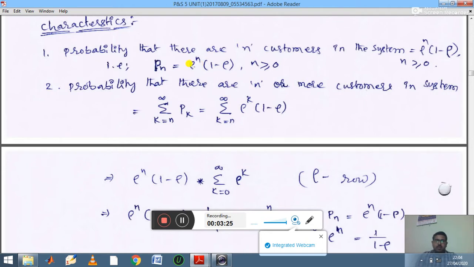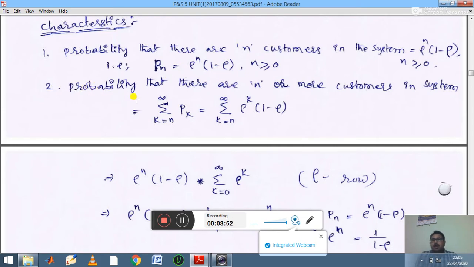Here you already know that rho indicates traffic intensity. The number of arrivals divided by the number of departures gives your rho value. Then Pn is equal to rho power n into 1 minus rho, which is the definition of the probability if there are n customers in a queue.